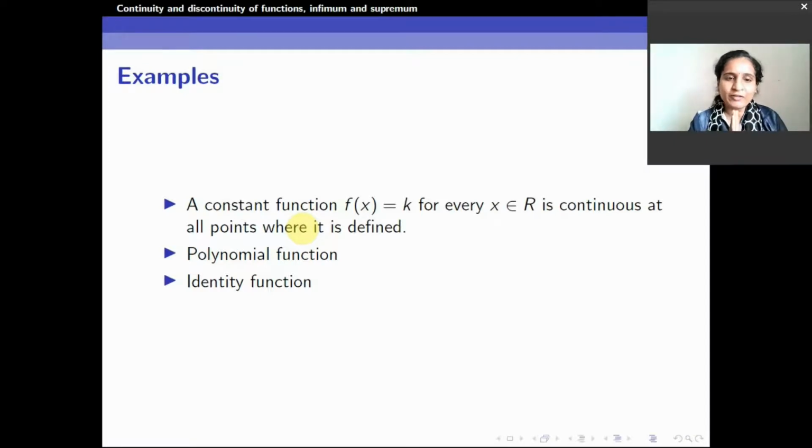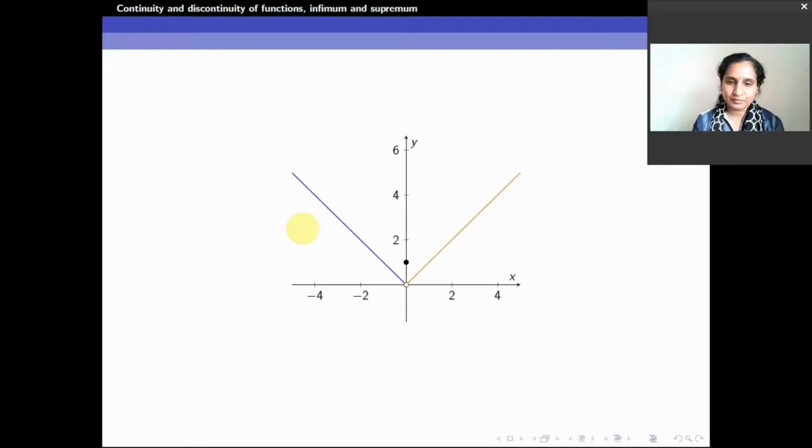A polynomial function is always a continuous function. I hope you know what a polynomial is. If you don't know, please go back and analyze what a polynomial is. It is always a continuous function and a very useful function for us. The identity function is a continuous function. What do you mean by identity function? At the point 1, the value is also 1. At the point 2, the value is also 2. So it is going on like this. It is a continuous function.